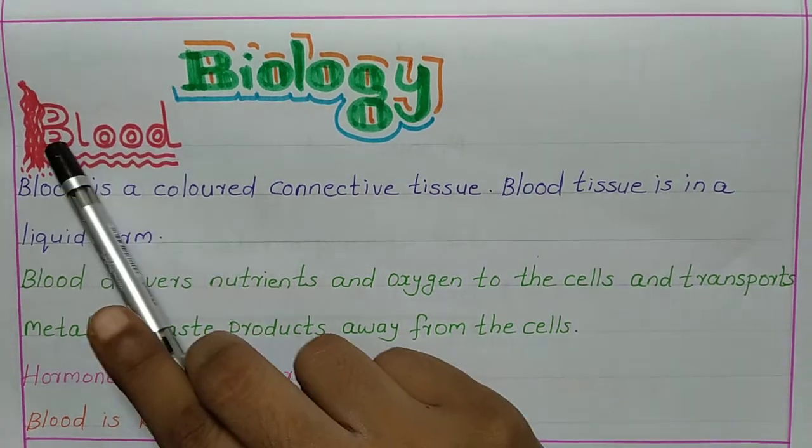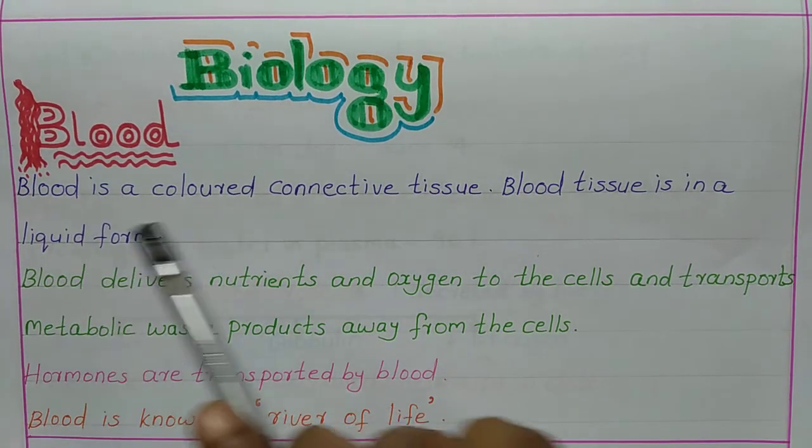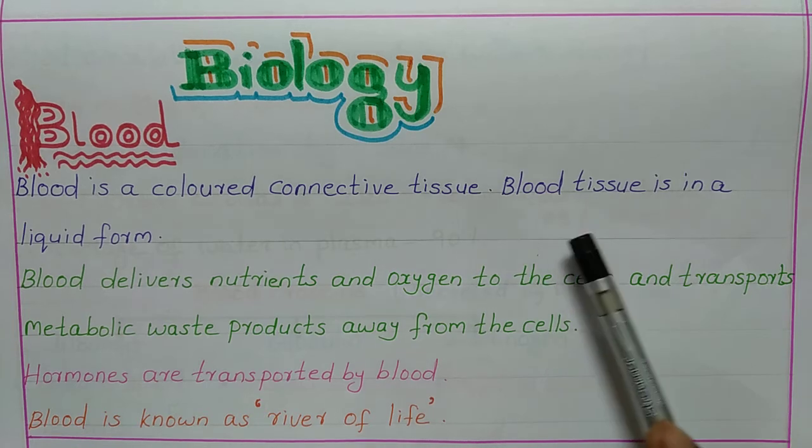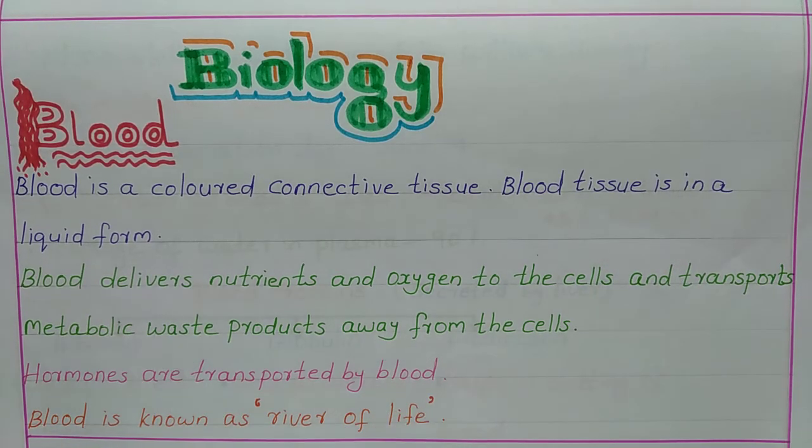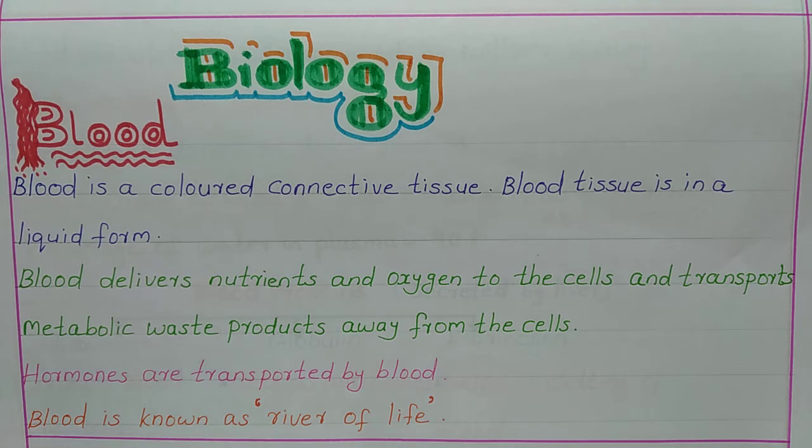Biology, blood. Blood is a colored connective tissue. Blood tissue is in a liquid form. So, blood is a connective tissue and it is colored. It is in red color and it is in liquid form.